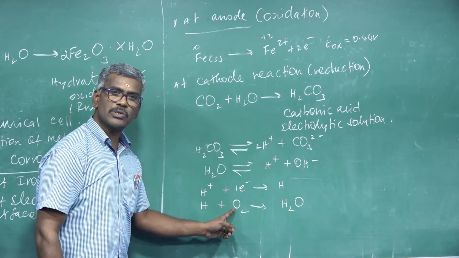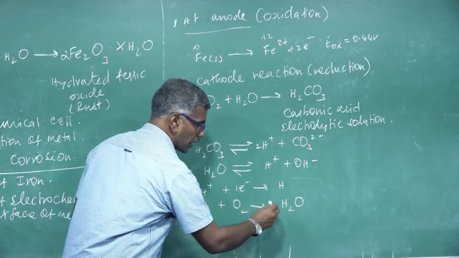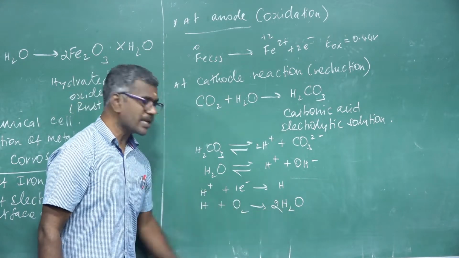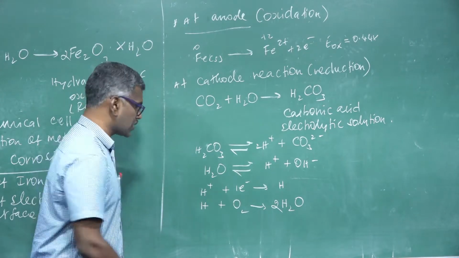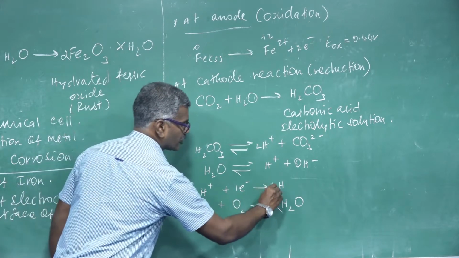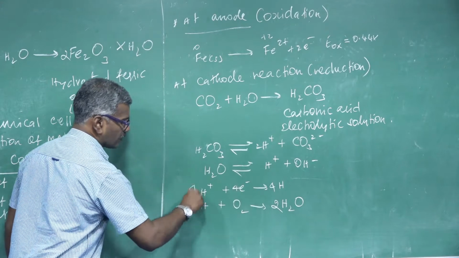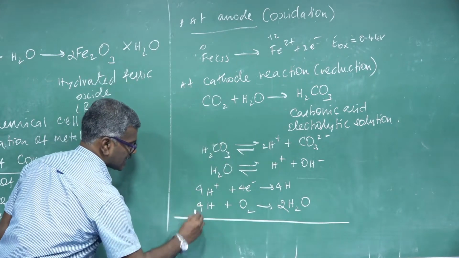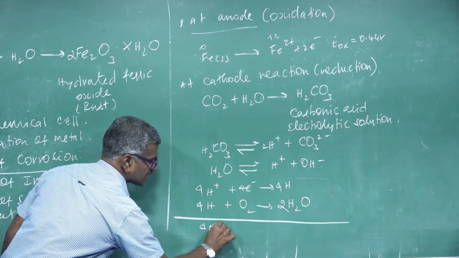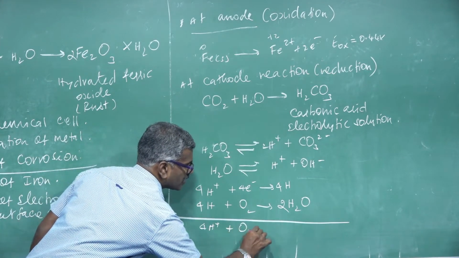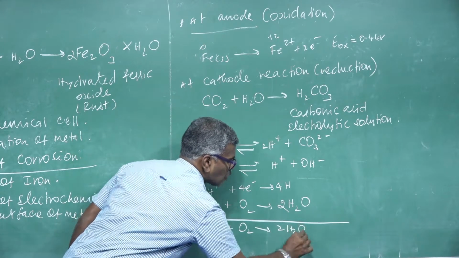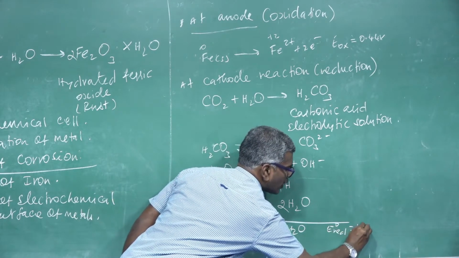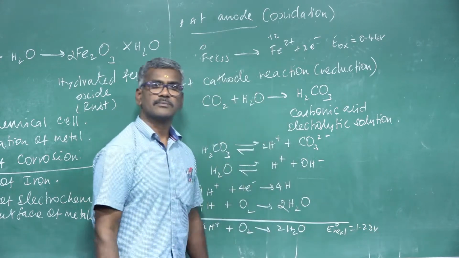How many oxygen? 2 oxygen here, only one there. How to balance the equation? 2 times. Now how many hydrogen? 4 hydrogen, so 4 times, with 4 electrons. The overall reaction is 4H+ plus oxygen to form 2 times water. So the E naught value for reduction is 1.23 volt.